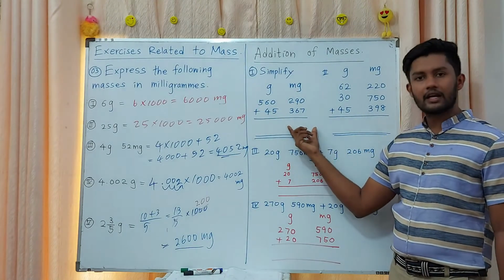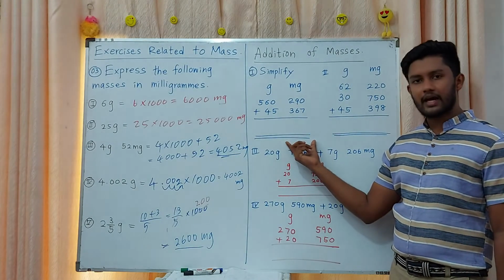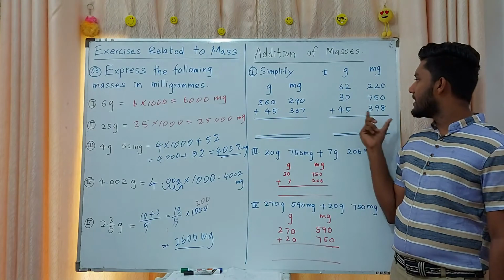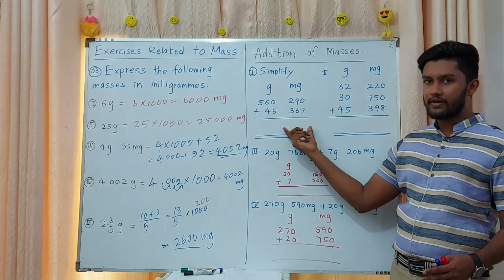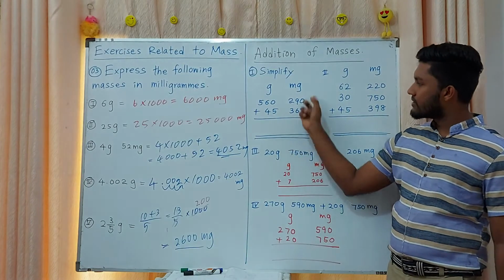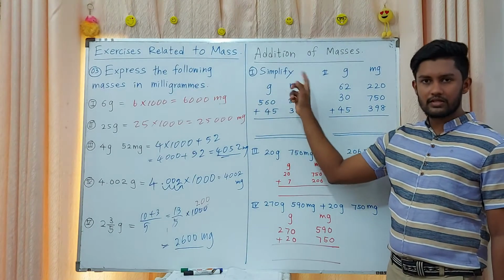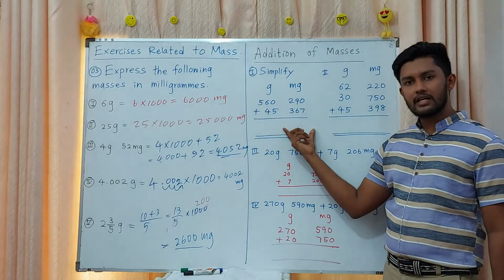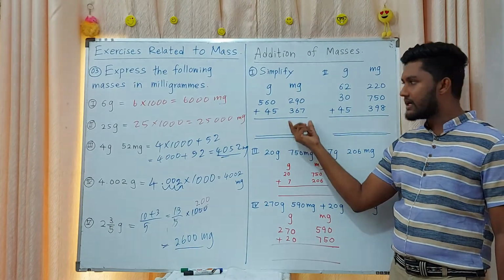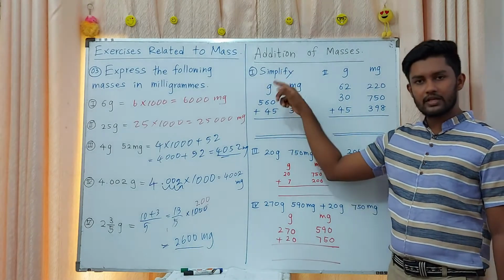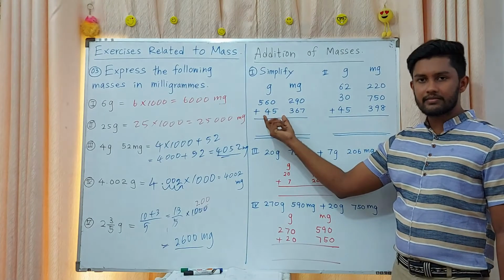Then 999 is the maximum amount we can keep on the milligrams side. Here also the same, right? If it is more than 999, if it was 1000, you want to put it as 1 gram on the other side, right? If you got here 1200, yes, 200 you are keeping here and 1000 goes to the other side as 1 gram and you are adding 1 to the grams side.